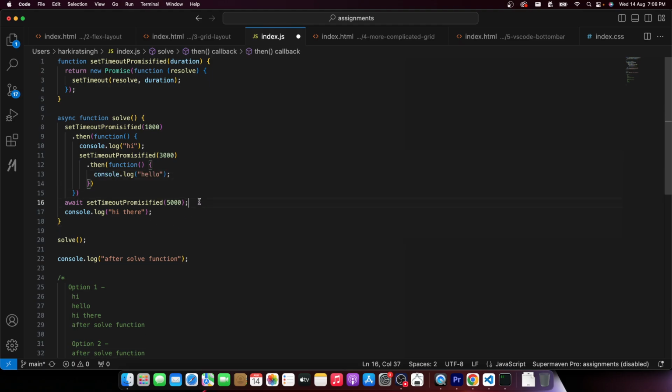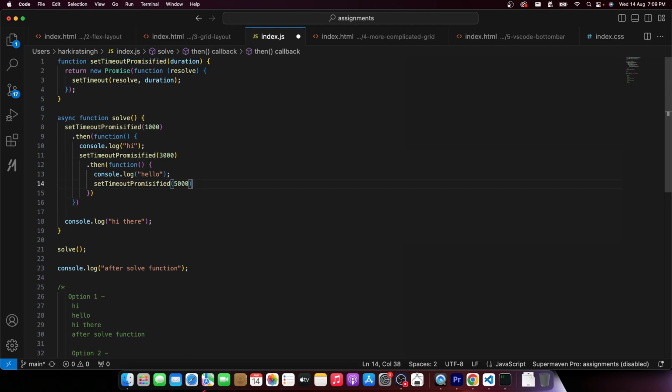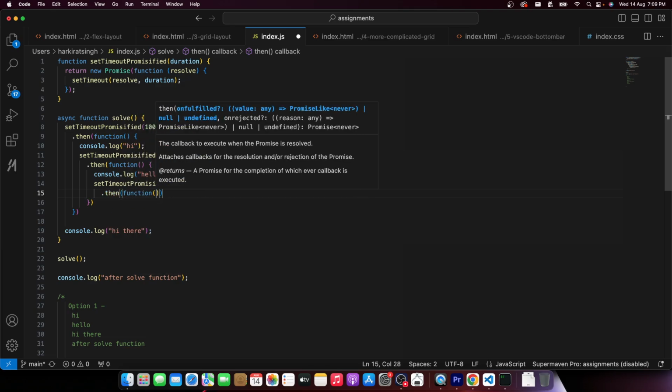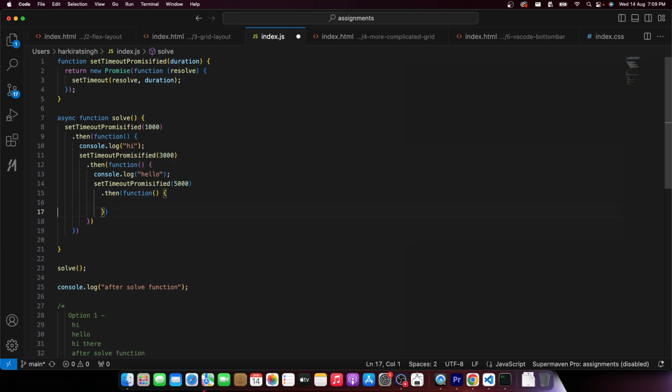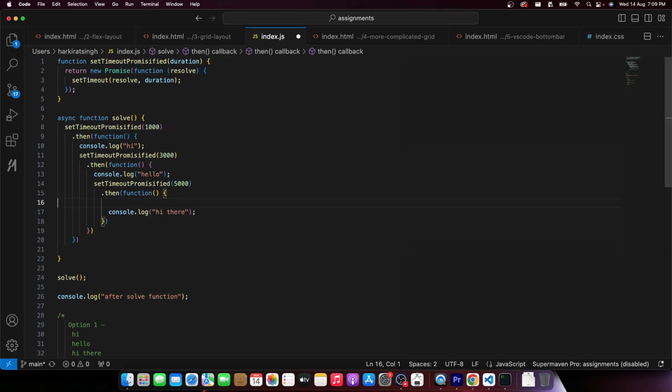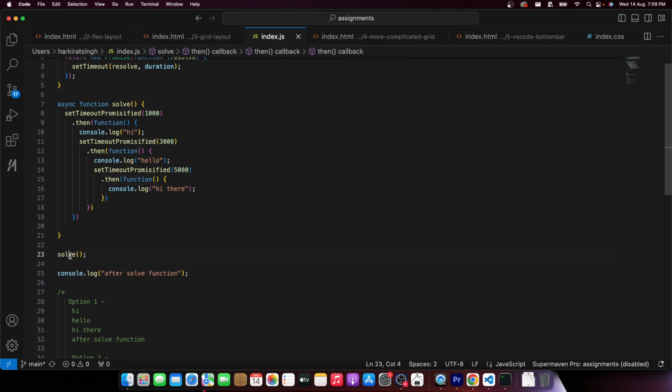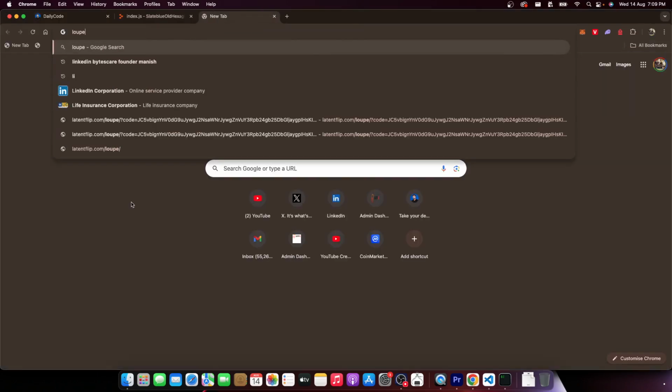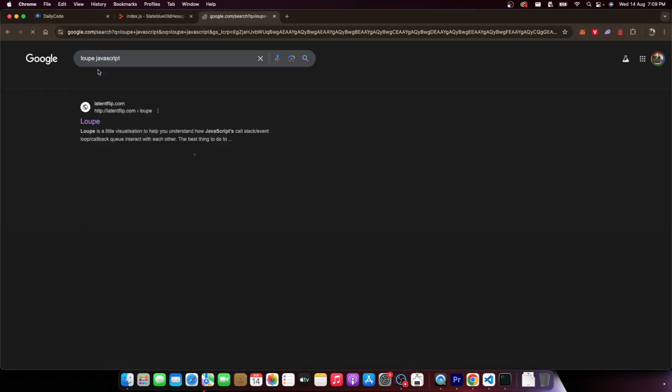If I convert this back to slightly callback hellish promise calls, in this case it would have been easy to guess that solve gets called, then set timeout promisified gets called, and this is an async call. Dot then, my control will reach after a long time through the event loop, if you remember, through the callback queue.